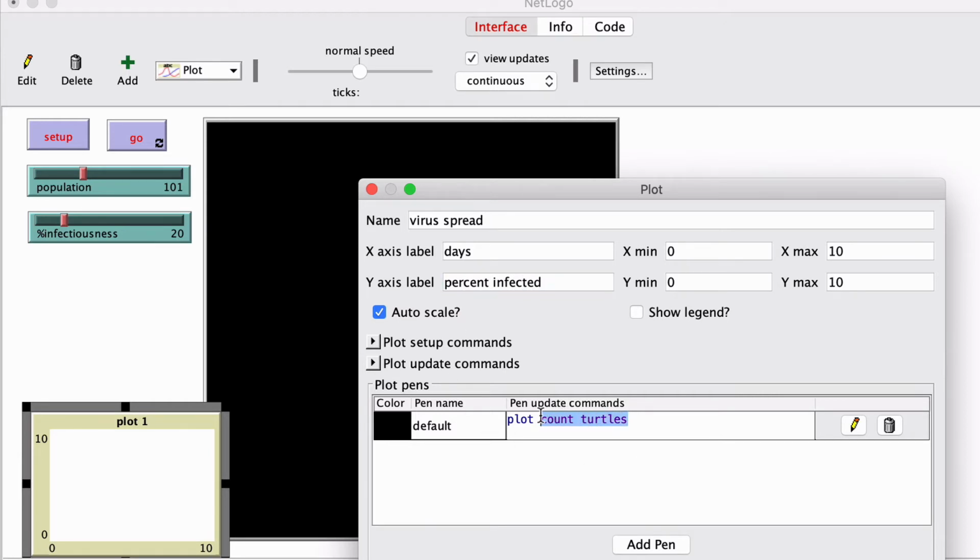And down here for what it will plot, let's just put percent infected. We'll be using that term later on, so make sure that it is spelled and punctuated correctly. The word plot, a space, the percent sign, and infected, no space, all lowercase. And click OK.